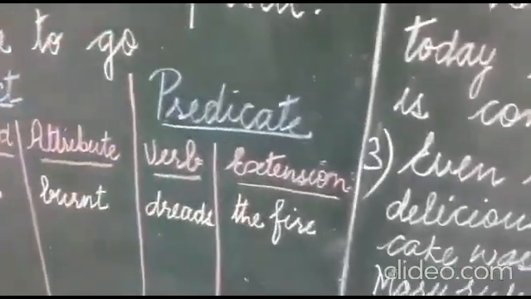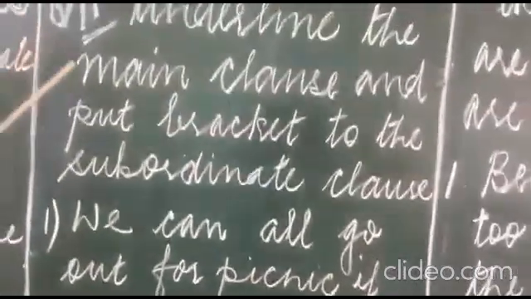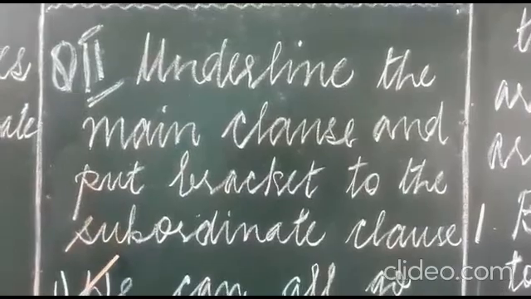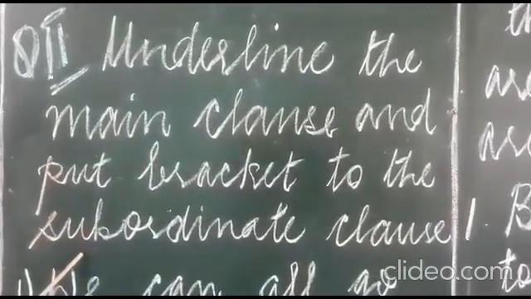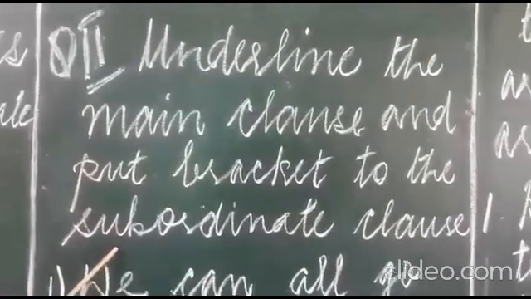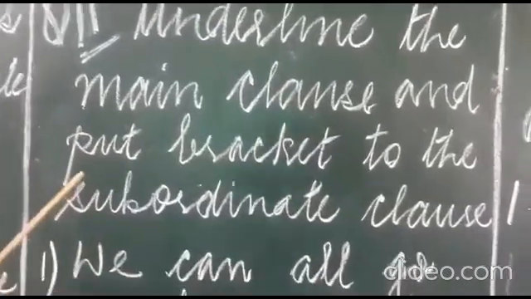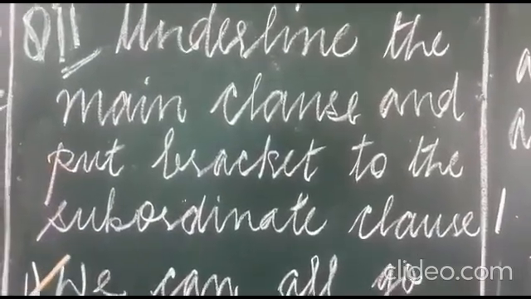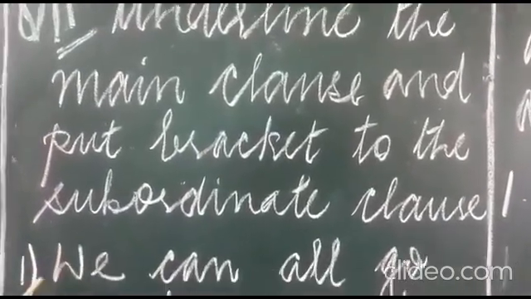Right? The next question is, underline the main clause and put brackets around the subordinate clause. Now, we have learned there are two kinds of clauses, main clause and subordinate clause, or independent and dependent clause. So, you have to work out these sentences.